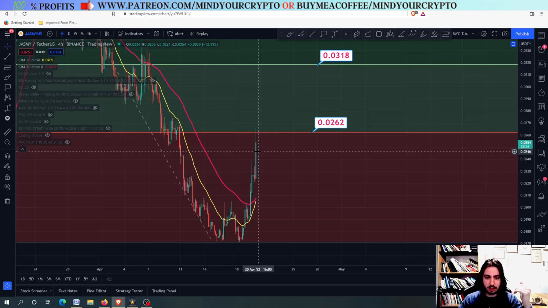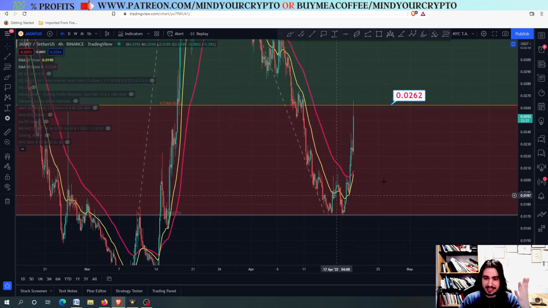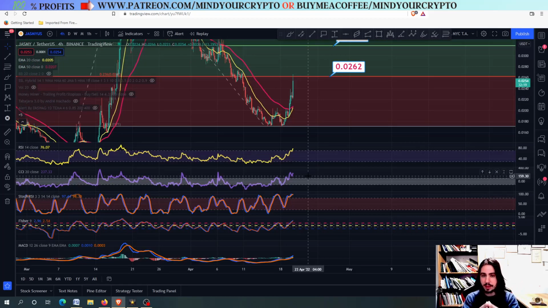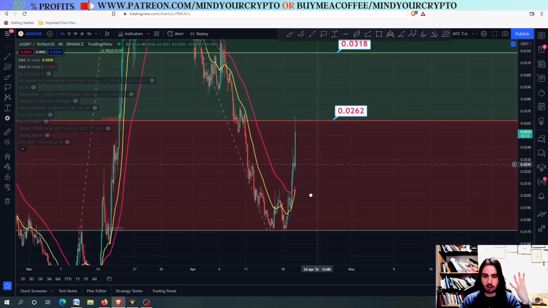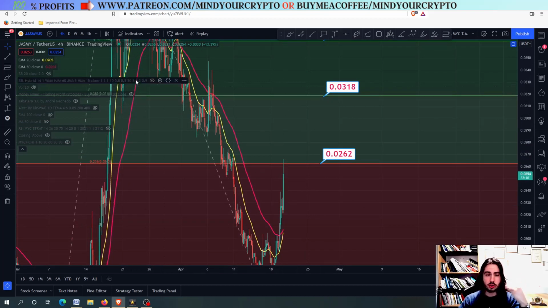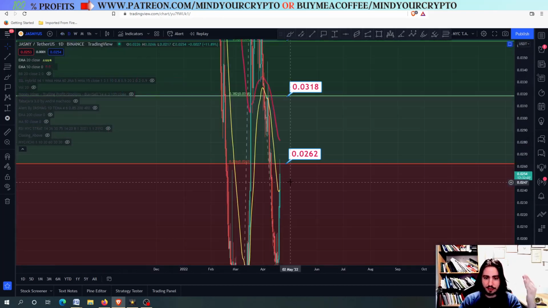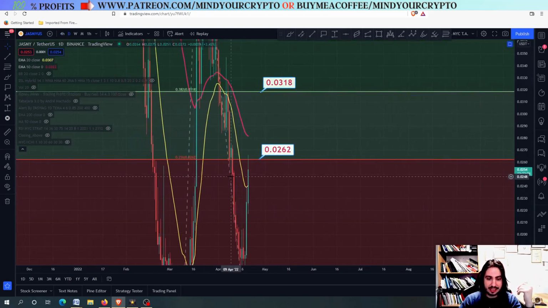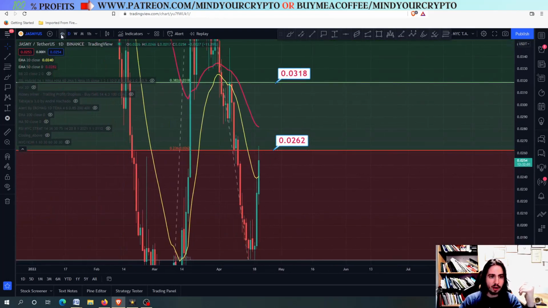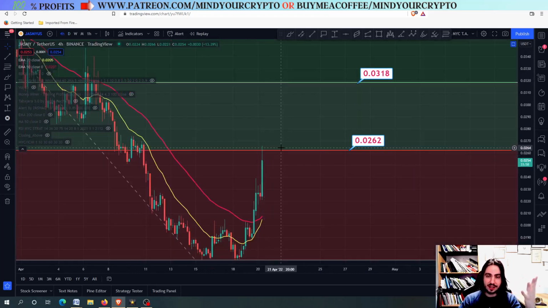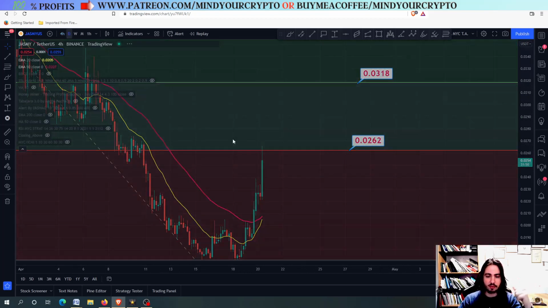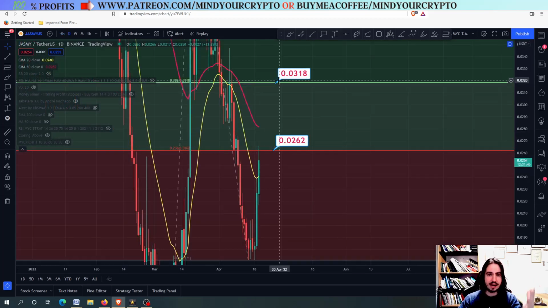But at the end of the day, because Jasmy right here can have a crazy volume going on, it cannot depend only on the technical analysis but on the volume and the price analysis. That's why I'm giving you the exact price targets, so you know eventually what we need to do. The closing above condition could be on the 4-hour frame or on the daily frame. Daily frame would secure our risk right here, and it would give us more minimized risk, while on the 4-hour frame you can go in earlier, but you have an increased risk. If we close above the 0.0262, we might not be able to go here, but on the daily frame, if we close above, then we have like an 80%, 85% chance to go to 0.0318.